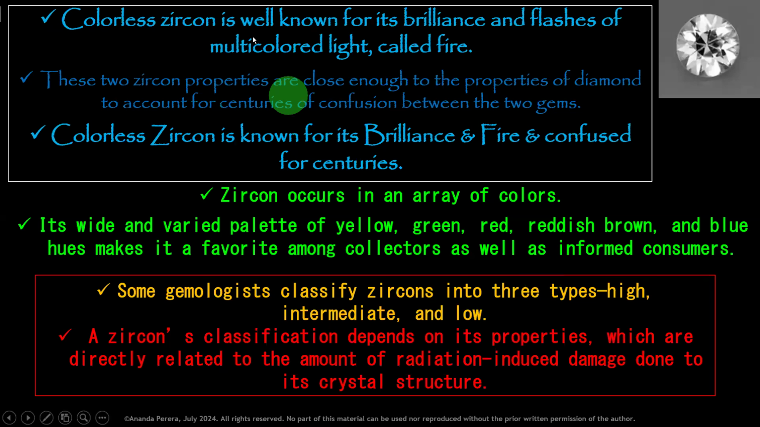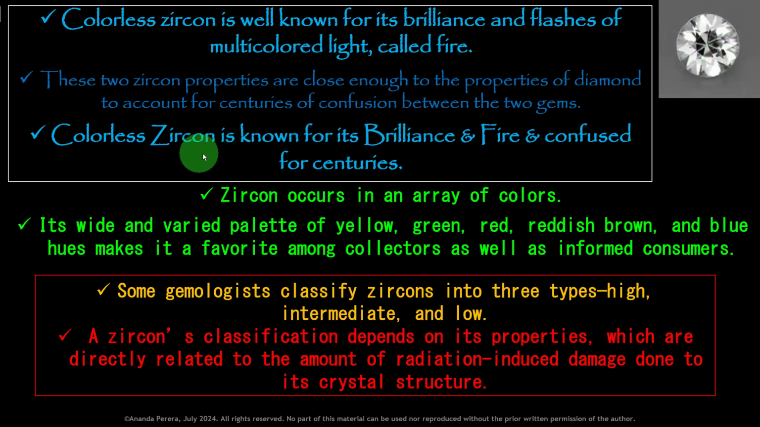Then what is this? This is white zircon. Zircon is very famous for its brilliance. It is second only to the diamond. Colorless zircon is well known for its brilliance and flashes of multicolored light called fire. So zircon gives fire like a diamond.